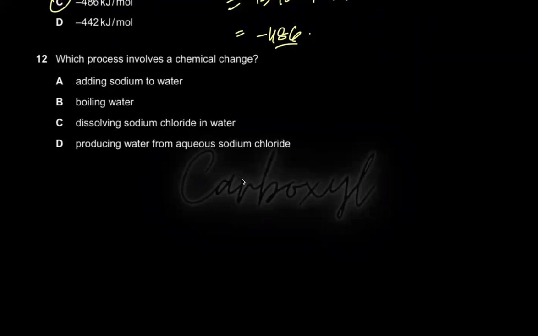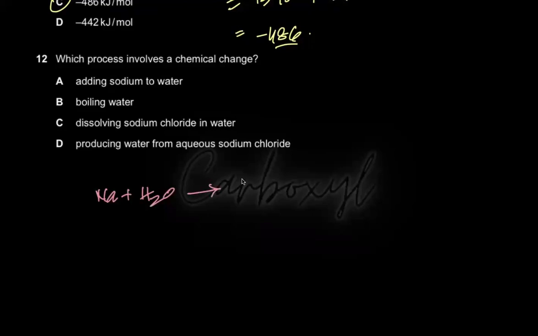Thank you, sir, for your kind words. Chaliye, let's continue. So which process involves a chemical change? As we were saying, chemical change means that there must be a chemical reaction, new products must form, right? So if you check adding sodium to water, think about it. When you add sodium to water, what's going to happen? You must know this reaction.